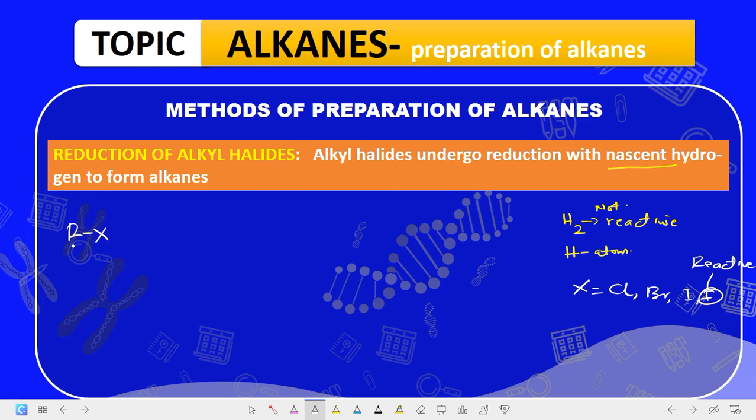So when RX, alkyl halide, reacts with nascent hydrogen, now you see the way I'm going to write this hydrogen, I'm not writing it like H2. It reacts with two individual hydrogen atoms. Alkanes are formed and hydrogen halide. Now, what did you see in this reaction? This 2H means H and H. This one comes here and removes this X from here. This X pairs with the other H to form HX.